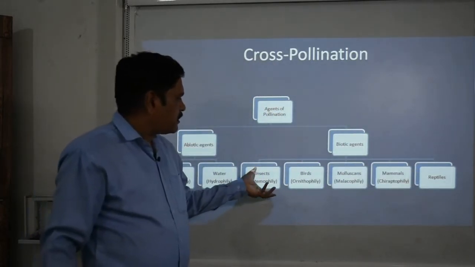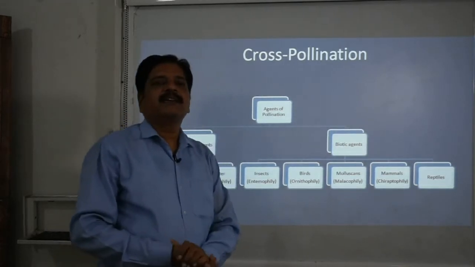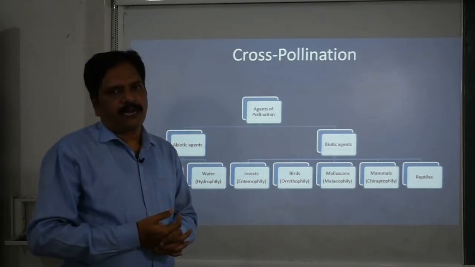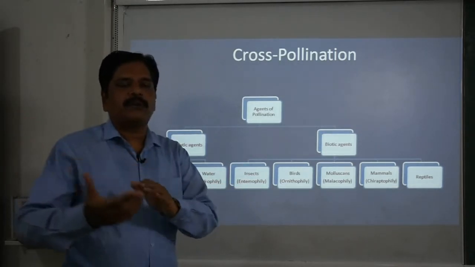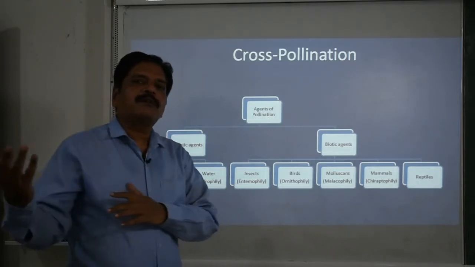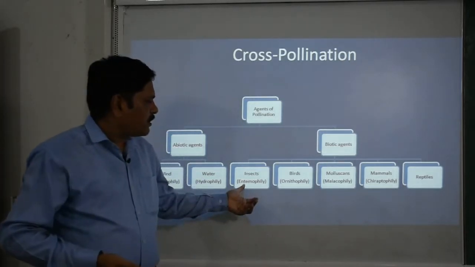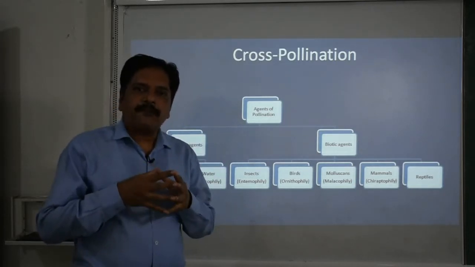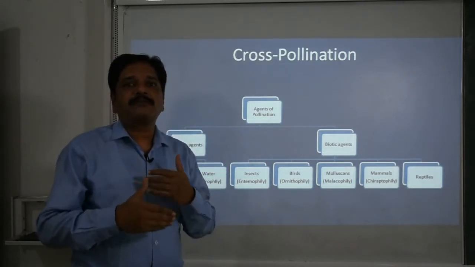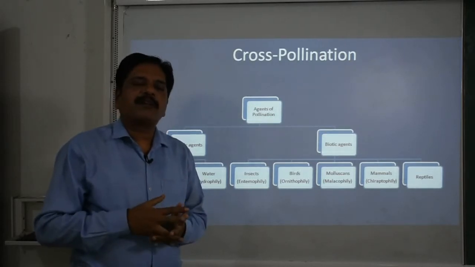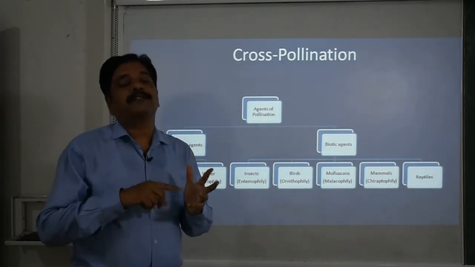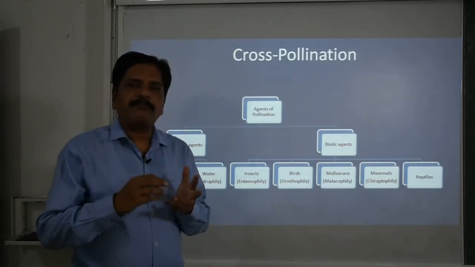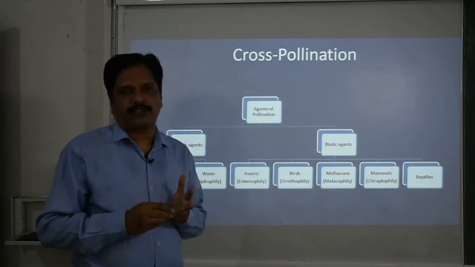First we are considering the insects. Insects are the most common way of transferring the pollen grain from one plant to another plant, or one flower to another flower. It is called entomophily. For this insect pollination, these flowers or plants have some special features. What are the special features? First of all, these flowers are attractive. How do they become attractive? By having bright colors or colorful structures.